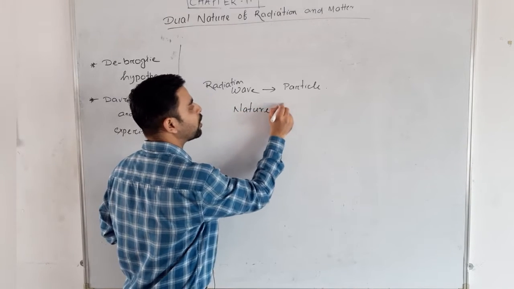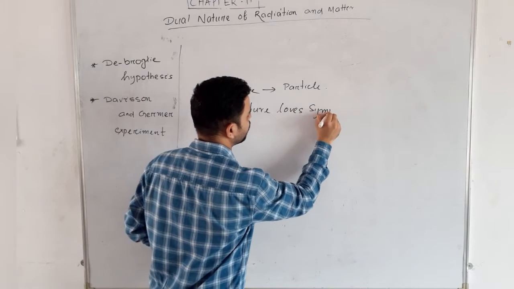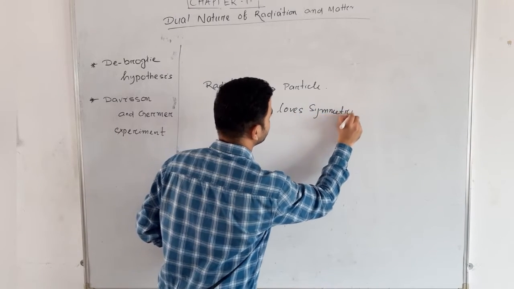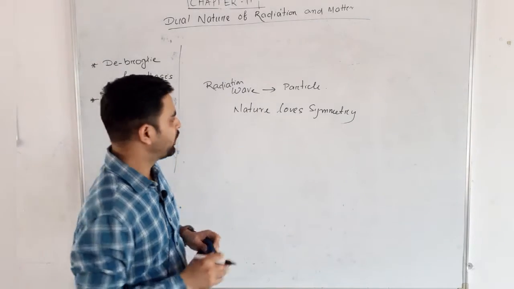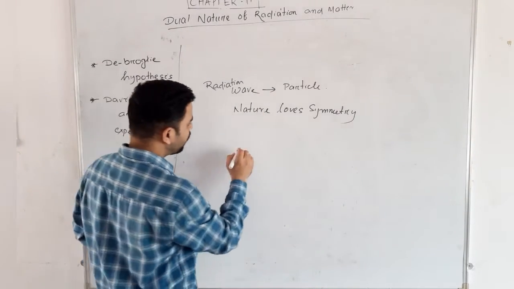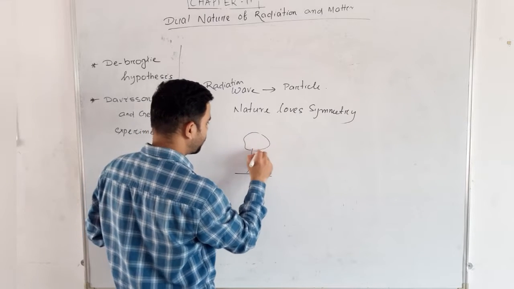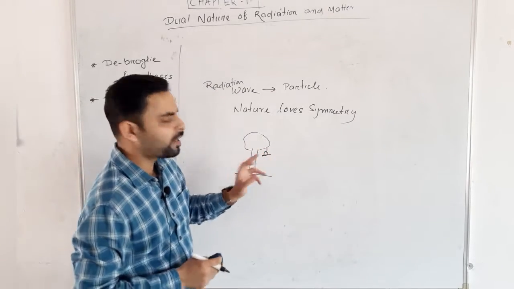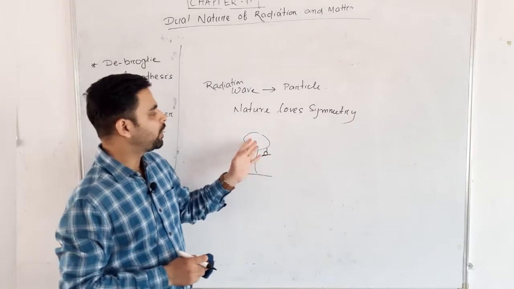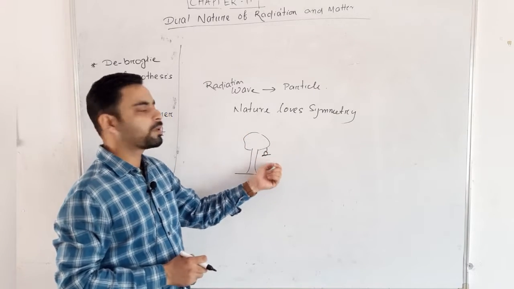What does that mean? Suppose a tree is there, right? From a tree I get fruit. It is a natural thing, it is the bliss of nature that the tree is giving me fruit.